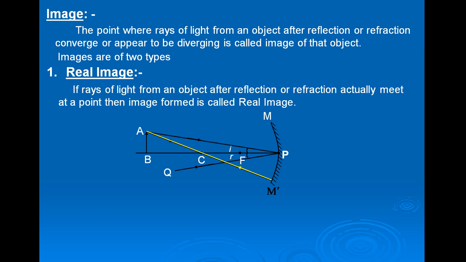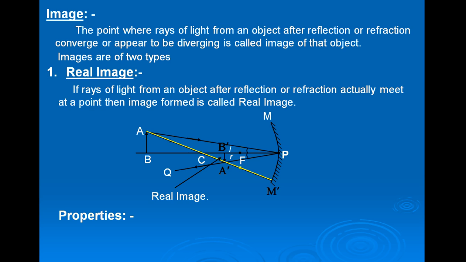Now these two rays of light after reflection meet at point A dash. So therefore A dash B dash is the real image of the object AB. This is the real image because rays of light after reflection actually meet at a point.